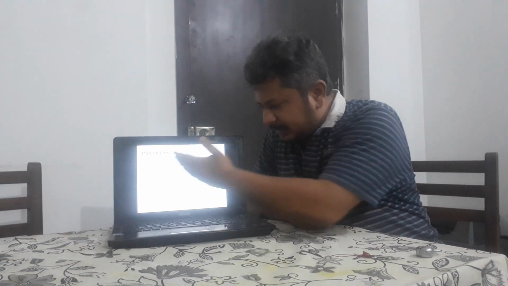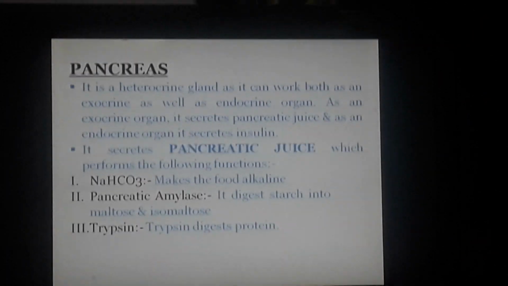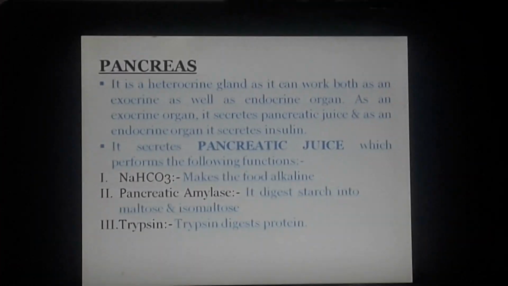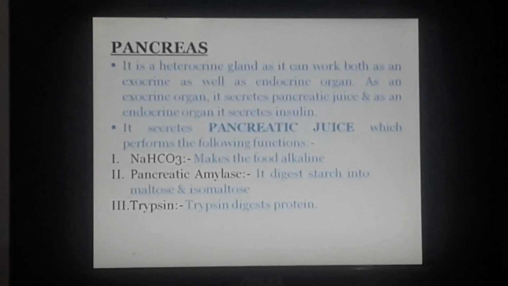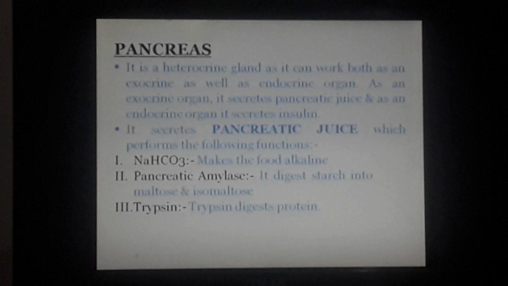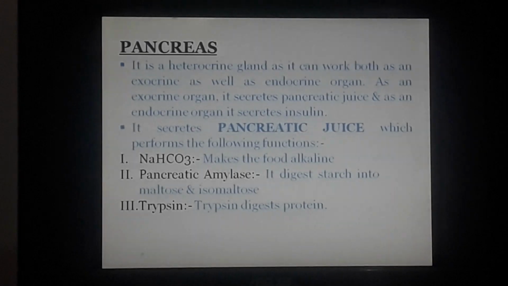Now, other than that, the pancreatic juice is a very strong digestive juice, and it digests almost anything and everything. Because if you see here, it has pancreatic lipase in it, pancreatic amylase, and trypsin. Other than that, it also has sodium bicarbonate. This is the formula of sodium bicarbonate, or sodium hydrogen carbonate, as it is also called. And what does this sodium bicarbonate do? It makes the food alkaline.